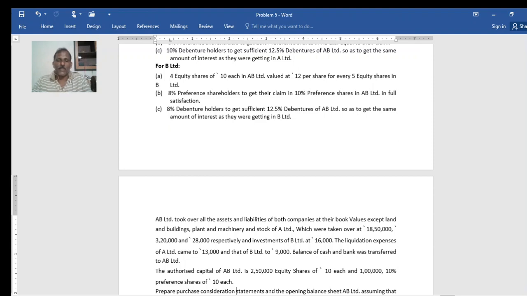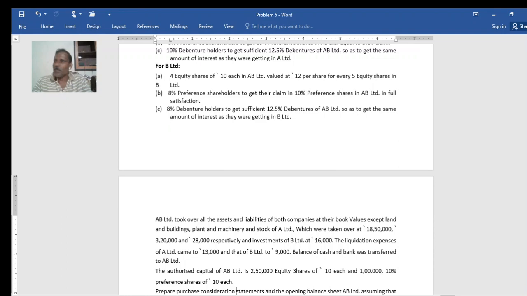The liquidation expense, this is an additional thing. Liquidation expense of A Limited came to 13,000 and that of B Limited 9,000, and the balance of cash and bank was transferred. Remember, who has borne this, who has paid this, is not given. Know that liquidation expense is the expense of closing down the business of the transferor company.